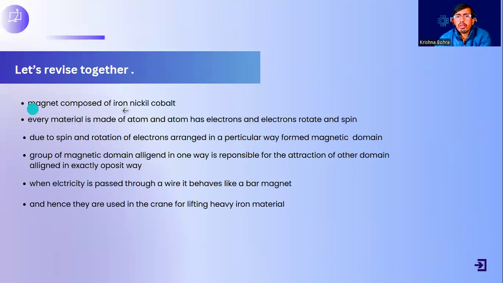If I need to summarize the concept, then I would say magnets are composed of basically iron, nickel, and cobalt. And every material has atoms, and atoms have electrons that are rotating and spinning. Due to that, they form a magnetic domain. And the group of magnetic domains aligned in a specific way is responsible for the attraction of iron and magnetic objects. When we pass electricity through a wire, it also behaves like a bar magnet. And for that reason, these electromagnets are used in the crane to lift the heavy iron object.